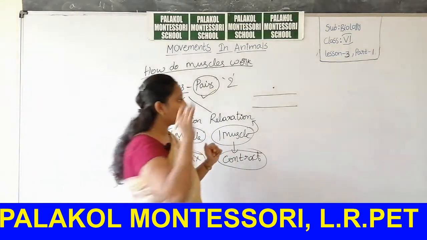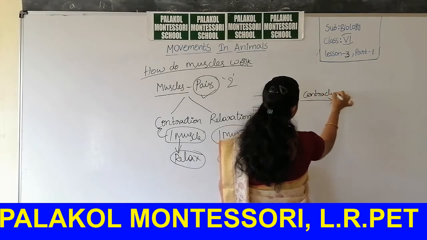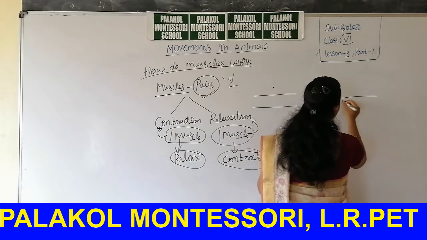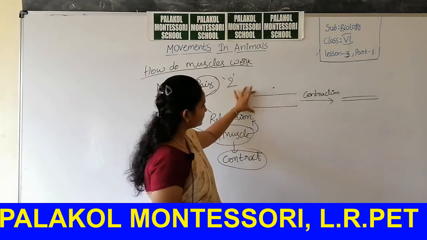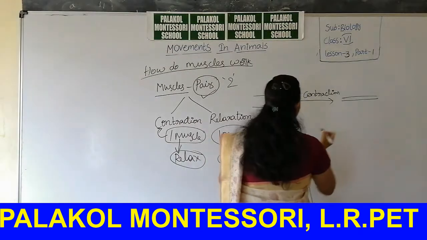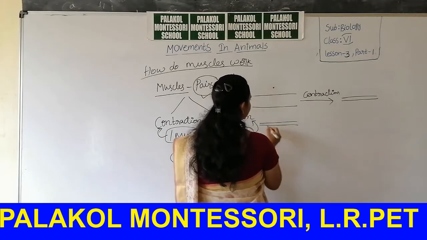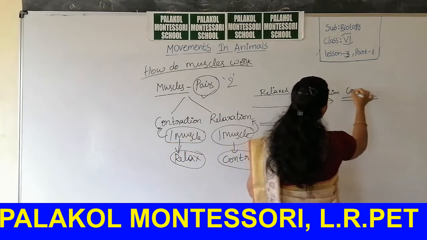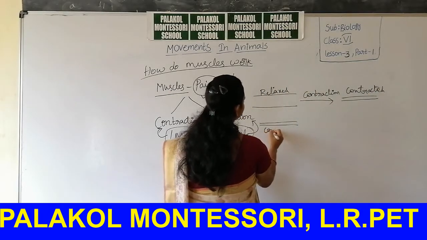On contraction, this muscle comes into this size. That means the size of the muscle contracts, and like that the alternative muscle, this is in relaxed condition, and this is in contracted condition.